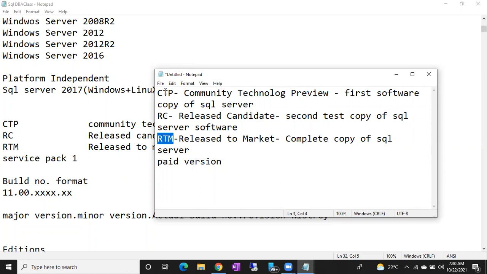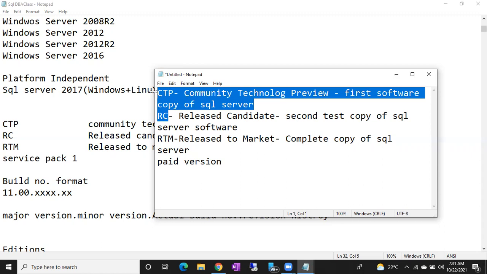Before releasing RTM, they will release the first test copy, which you can call the CTP copy. Then they fix all the bugs in the first test copy and release it a second time, that is your RC. Both are available for community people. You can download, install, and work with them, but you cannot install these two in your production environment.